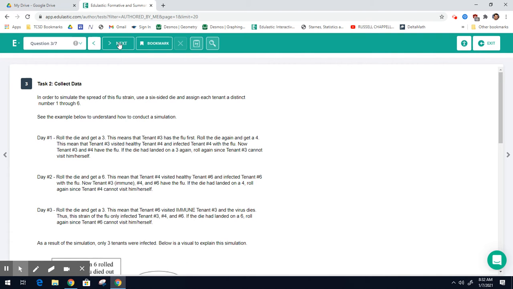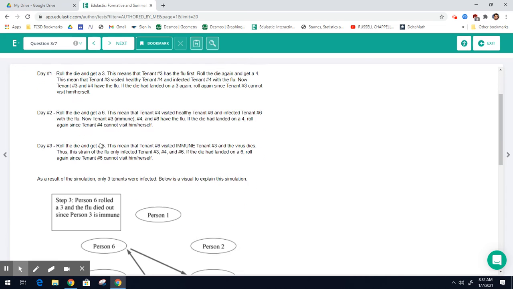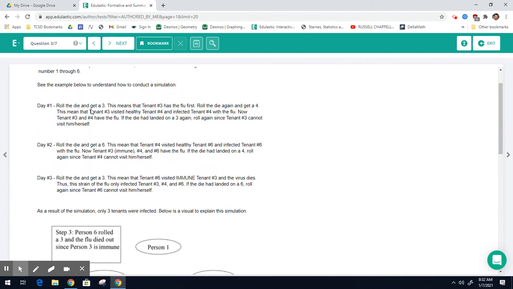Task 2, collecting the data. So it says, in order to simulate the spread of flu, use a 6-sided die and assign each tenant a distinct number 1 through 6. So we're going to see this example below. So say day 1, you roll the die and get a 3. That means that tenant 3 is the first person to get the flu.